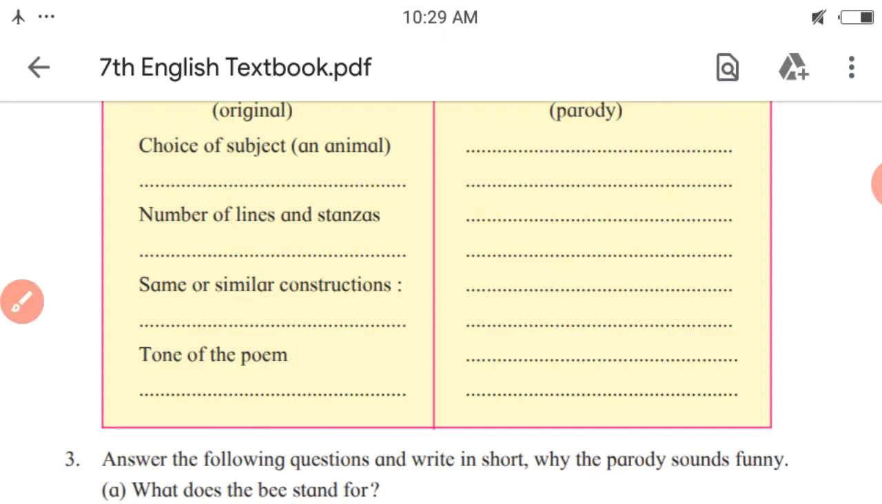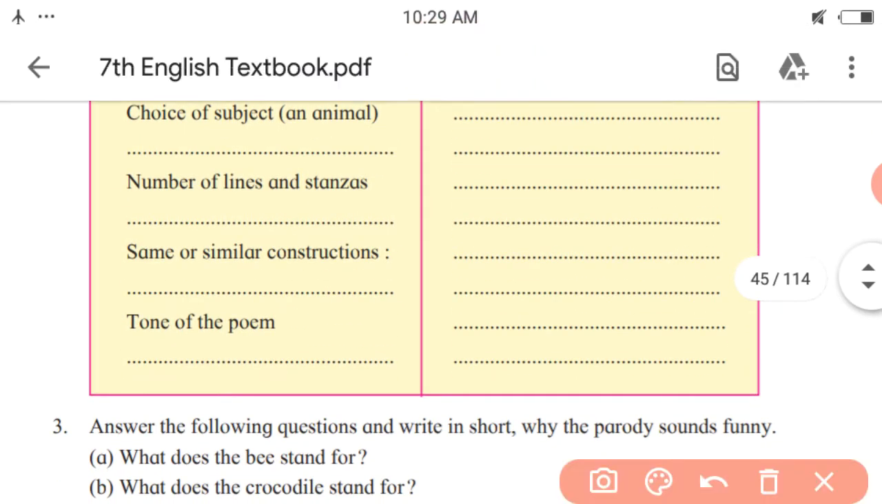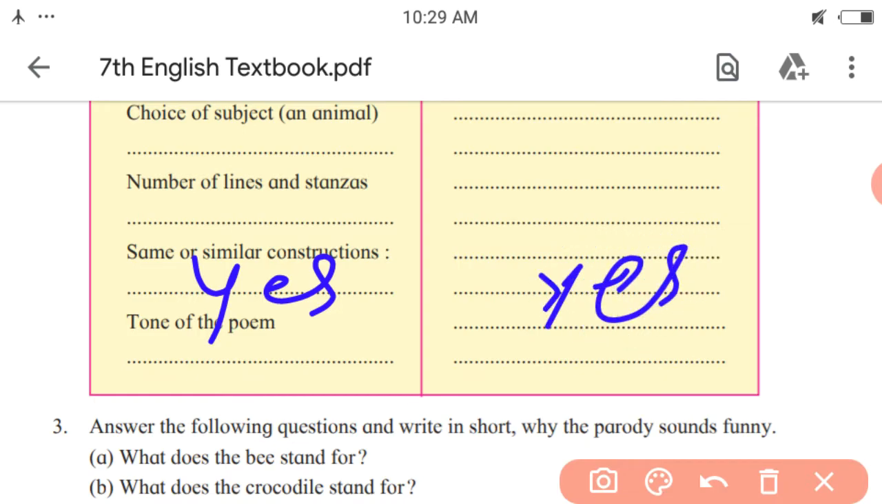Next, same or similar construction. So what is construction? That is about the number of lines and number of stanzas used in the poem. So is it the same for both poems? We just discussed lines and stanzas, so we will write yes over here. If it is not, then you have to write no over here.